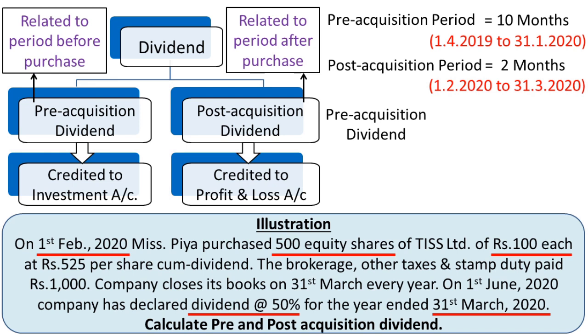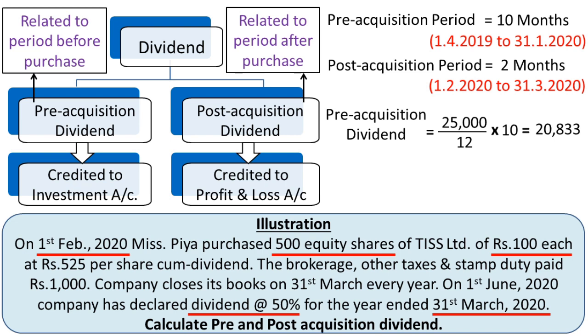Now we want to calculate for 10 months. Also we want to calculate for 2 months. So it is simple. If the total is 25,000, divide by 12. So we'll get the dividend per month, multiplied by pre-acquisition period of 10 months. So we'll get rupees 20,833.